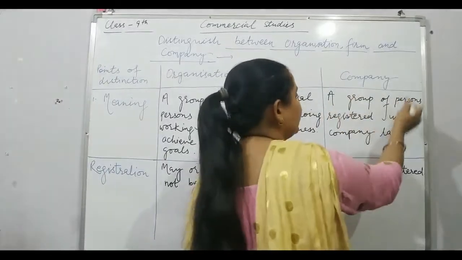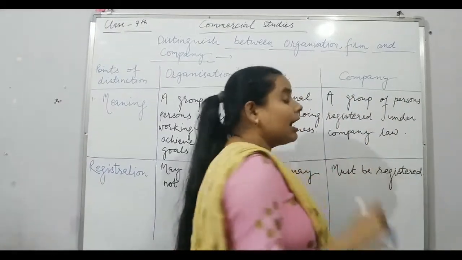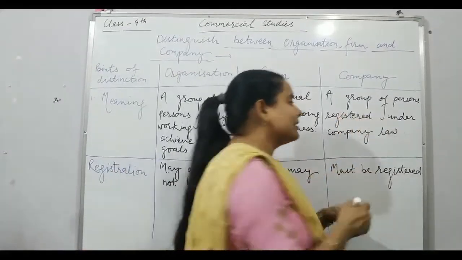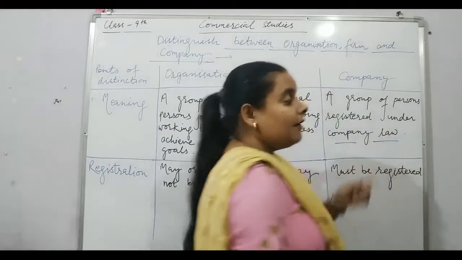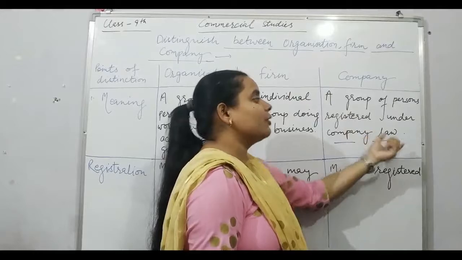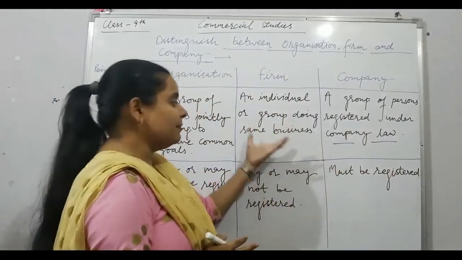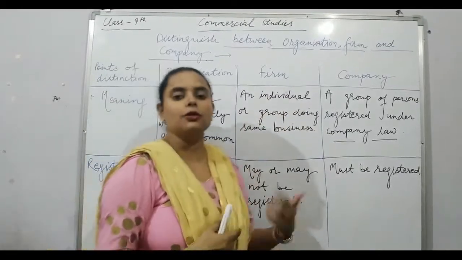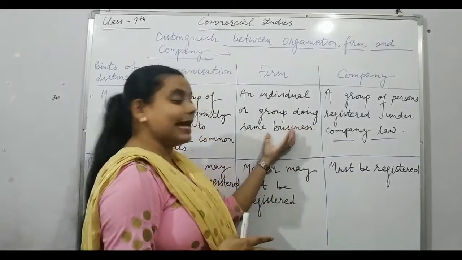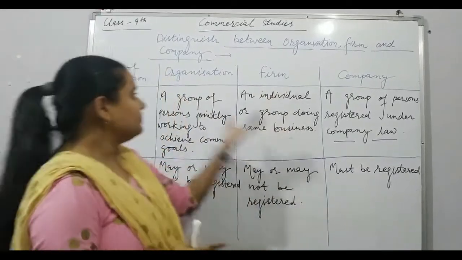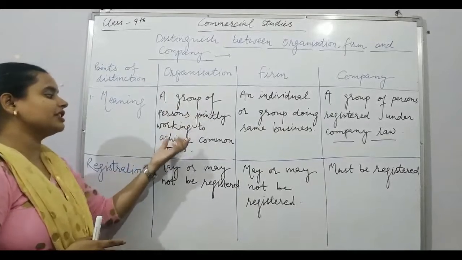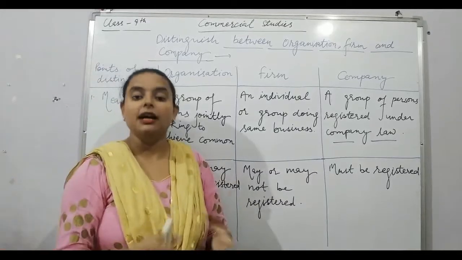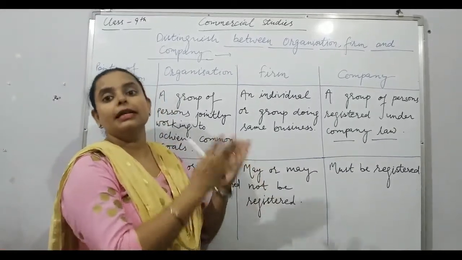Company: a group of persons registered under company law. A company will only come into existence when it is registered under company law. Without registration, a company cannot be formed. Next, firm: an individual or a group doing the same business means any single person or two, three, four, five persons doing the same business will be considered as a firm. A group of persons jointly working to achieve a common goal will be known as an organization. Means the group of people working together to achieve a common goal.